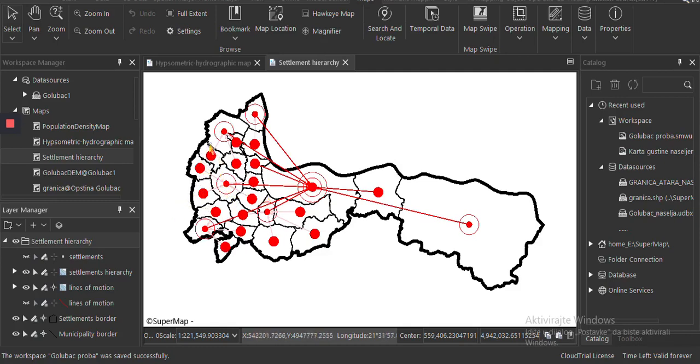Lines of motion refer to the most common migrations of people between settlements. There are 2 types of lines: first order functional connection, which is direct connection with municipality center, and second order functional connection, which means connection with village community center.